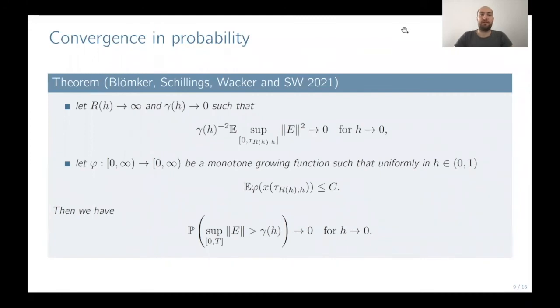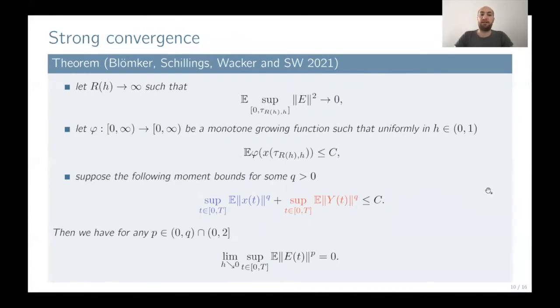Okay, and in this setting, we can prove two main results. The first is the convergence in probability. So given that our localized errors converge with a given rate, and also there exists a monotone growing function such that we can bound the localized moments, then we obtain this form of convergence in probability. So the supremum of the error converges to zero as the error tolerance goes to zero as well.